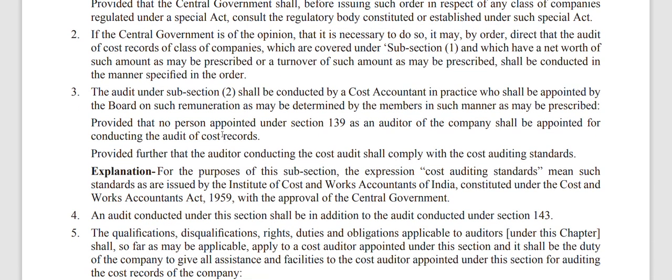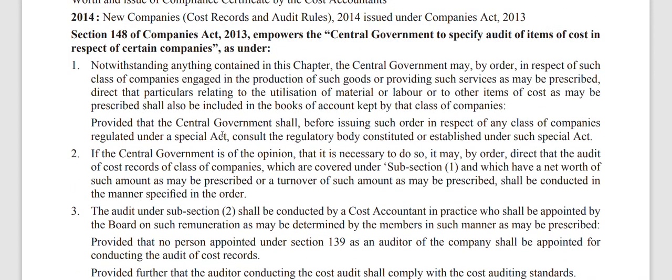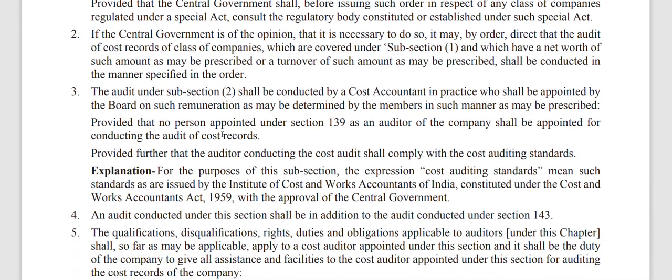Okay, so these are the points relating to section 148 in terms of audit. If the central government is of the opinion that it is necessary to do so, it may by order direct the audit of cost records of class of companies which are covered under section 1 and which have a net worth of such amount as may be prescribed or a turnover of such amount as may be prescribed shall be conducted in the manner specified in the order.